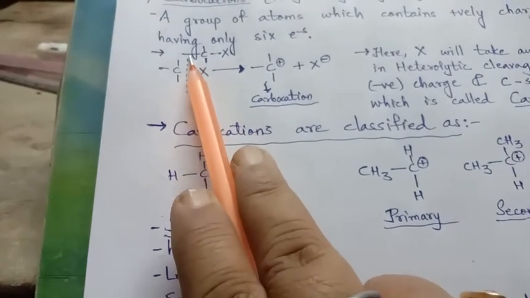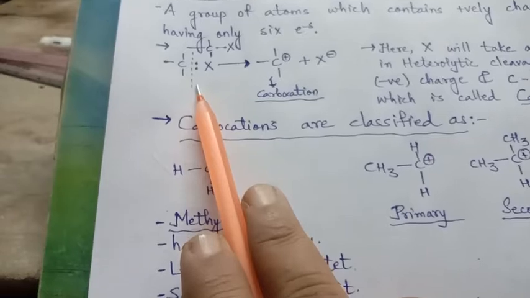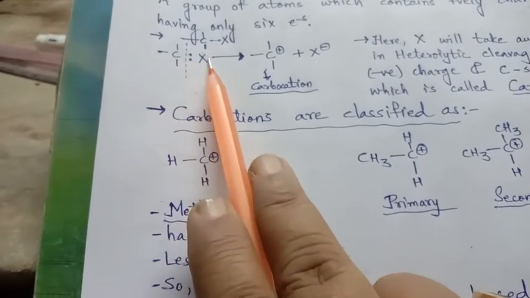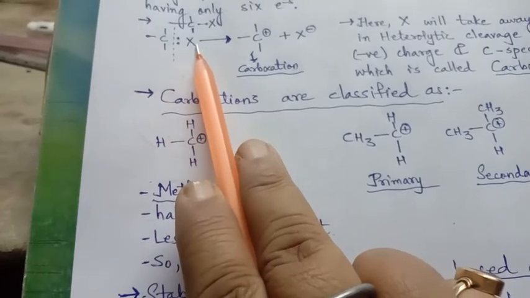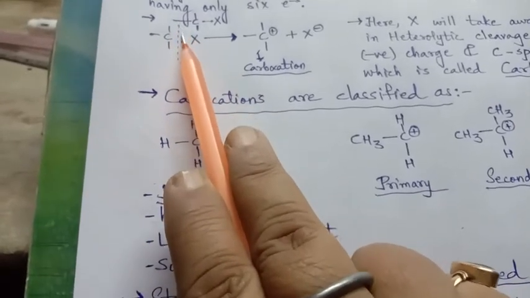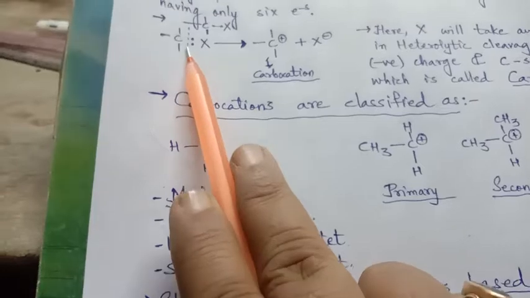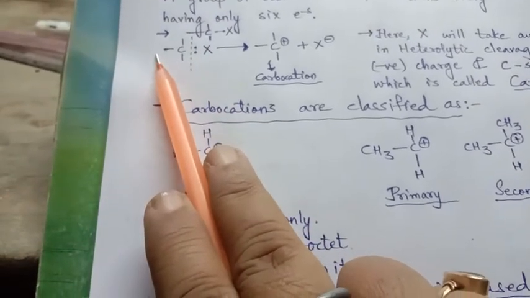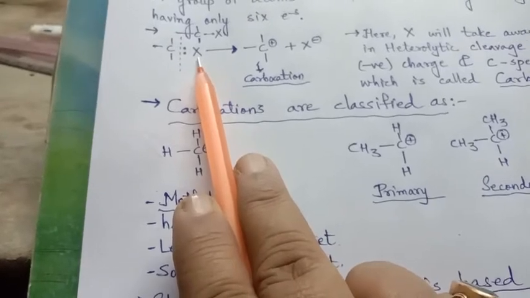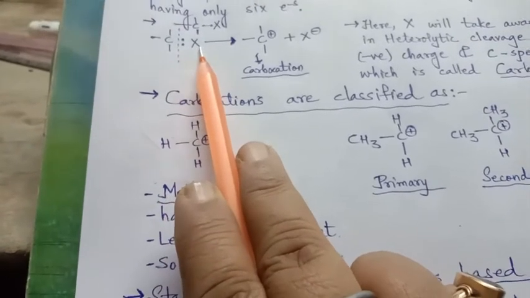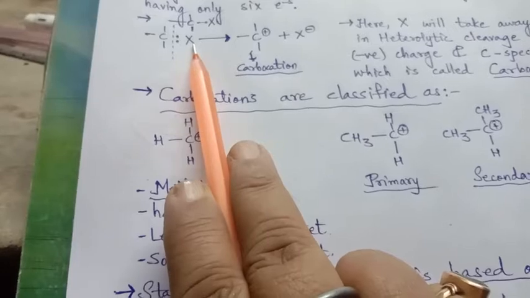In heterolytic cleavage, the more electronegative element will drag the complete pair toward it, and thus the cleavage will be a separation of the carbon and of the heteroatom with both electrons on its side.